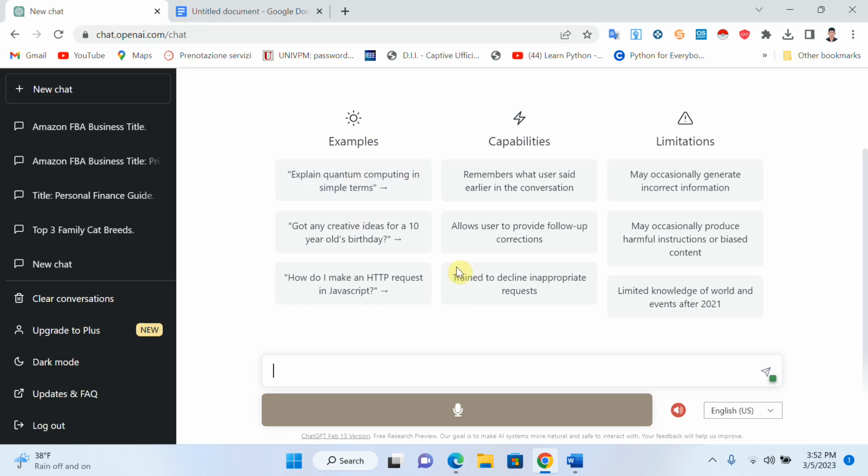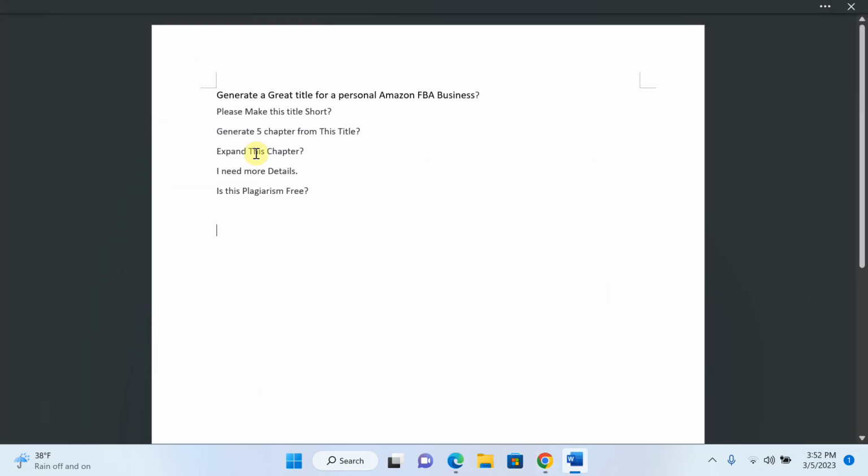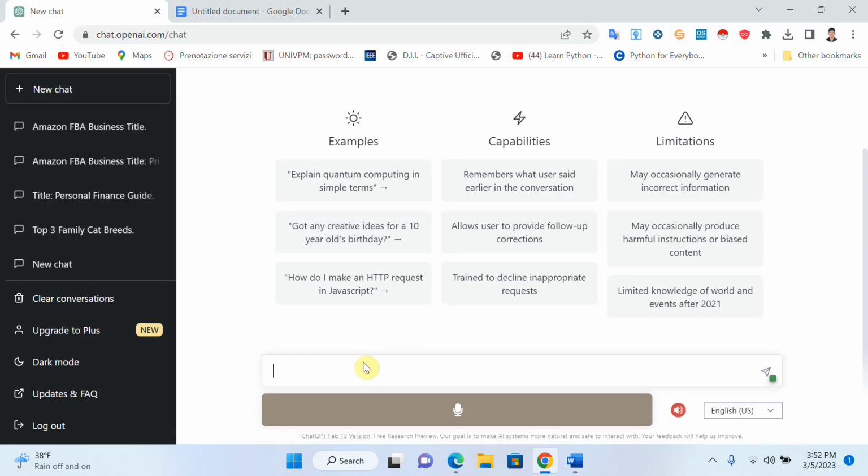First of all, you have to choose a title for your book, right? So how will you search for your title? For example, I have an example here. The first sentence I will write is: generate a great title for a personal Amazon FBA business. I want to write a book on Amazon FBA, so I will write here, okay, and I will click on enter.